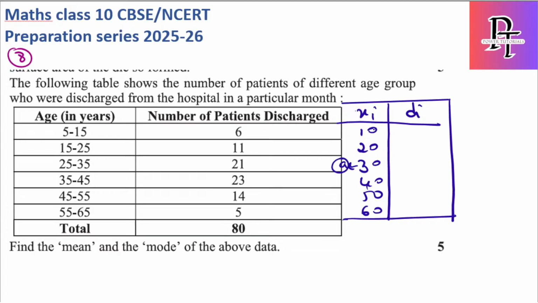So 10 minus 30 is minus 20, 20 minus 30 is minus 10, then 0, 10, 20, 30.